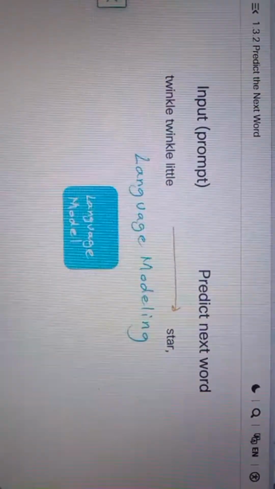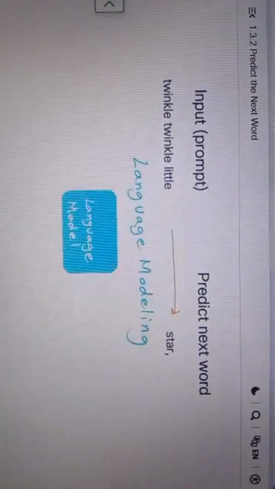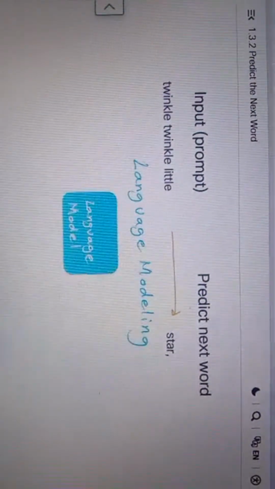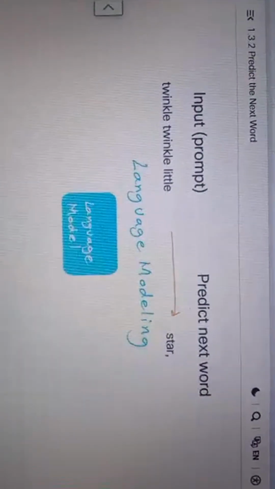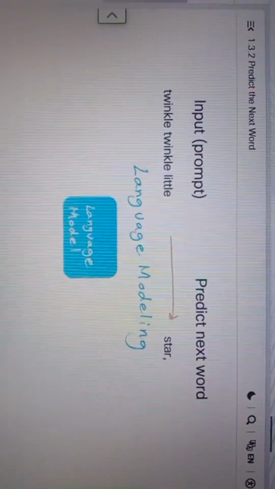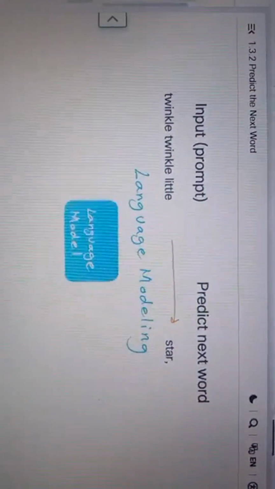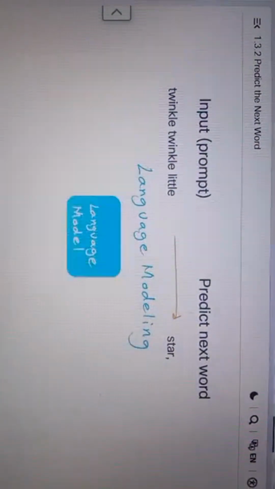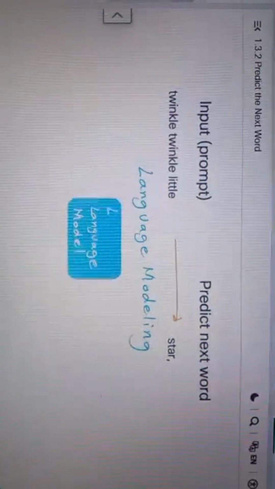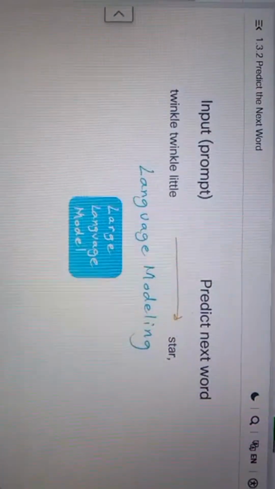Very recently, AI researchers found that if they used really large models with a lot of text data and got them to learn about language by predicting the next word, then these models could learn to not just predict the next word, but also do many other tasks, from translating to other languages, to summarizing text, and more. So that's why these things are called large language models, or LLMs for short.